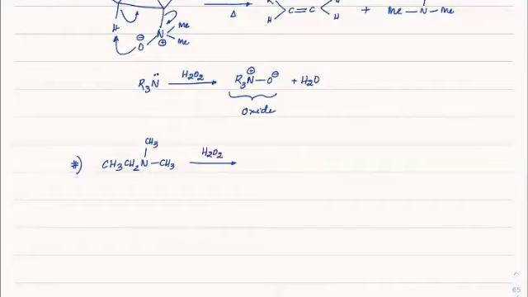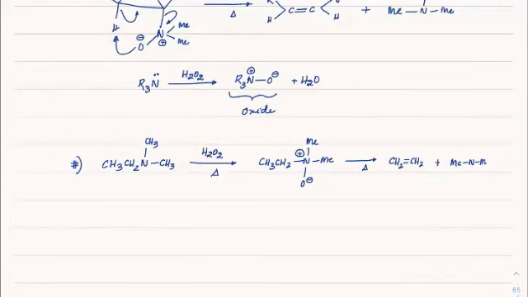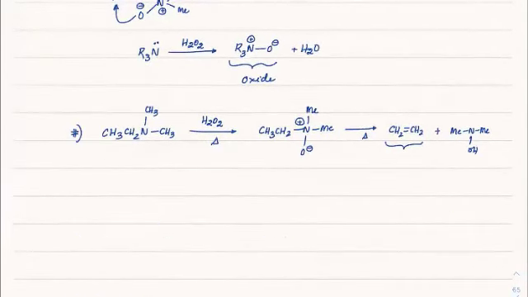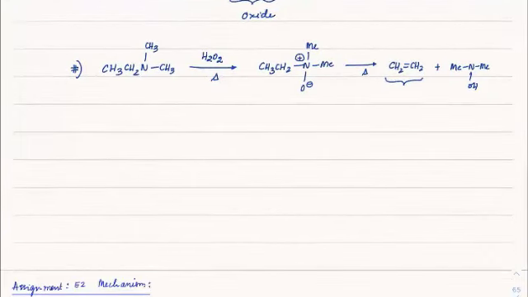What product should come? First this product comes: CH3CH2N, methyl, methyl and O minus. After that you heat it, with the positive charge, that group will leave. You will get CH2 double bond CH2 plus MeNMeOH. So this is the Hofmann product which you will get. Here also the Hofmann product is what you get, and this is called Cope elimination. So I guess the Cope elimination is clear, beta?